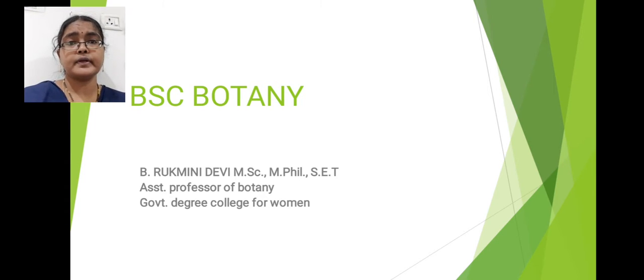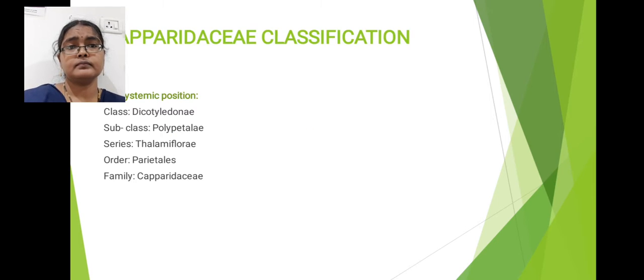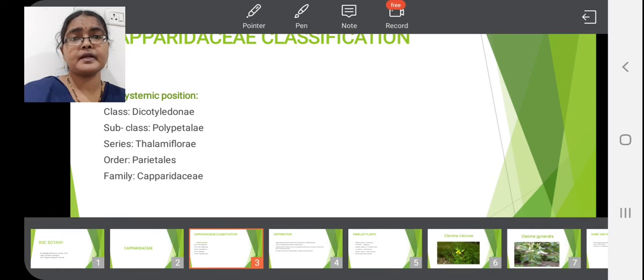Today I am here to explain about family Caparidaceae. First I will explain about the classification of Caparidaceae family. Caparidaceae family belongs to the class Dicotyledonae, subclass Polypetalae, series Thalamiflorae. It belongs to the order Parietales and family is Caparidaceae. This is about systematic position of Caparidaceae family.